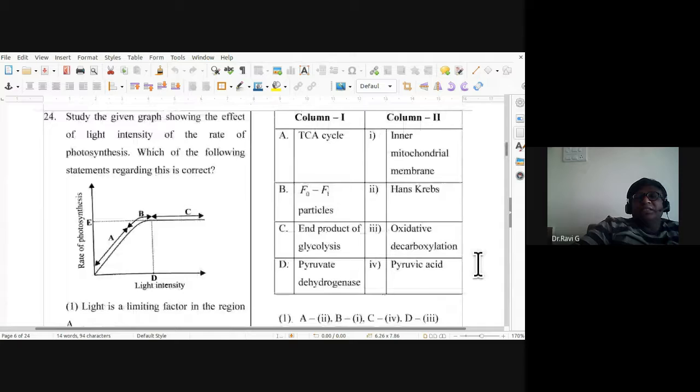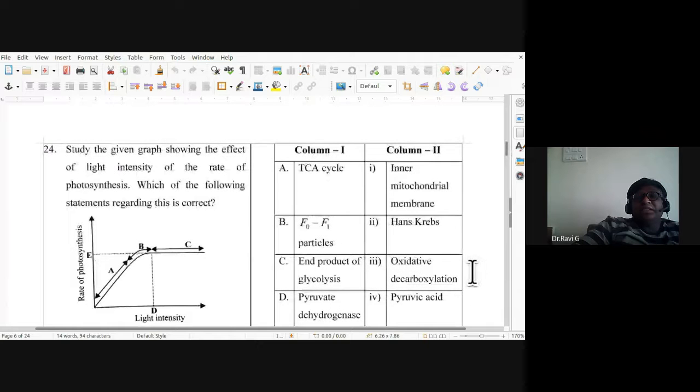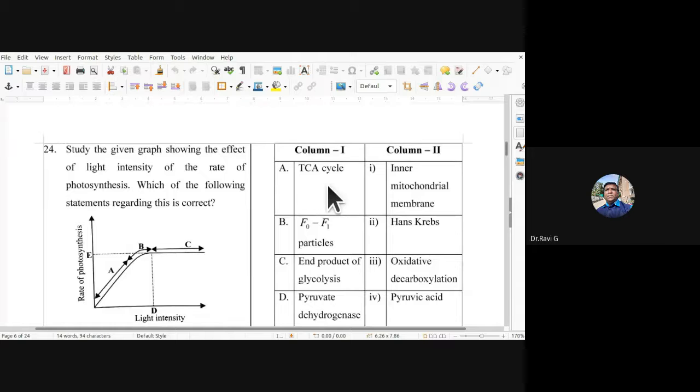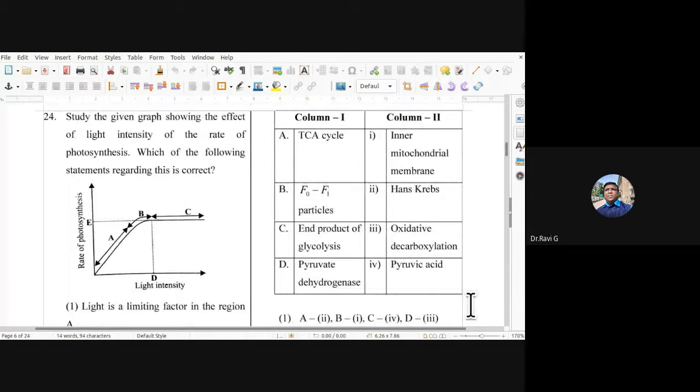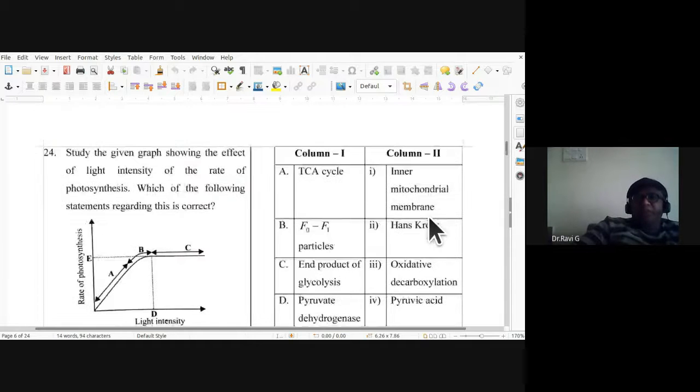26, it is again match the following. So TCA cycle, where does it take place? So the tricarboxylic acid cycle takes place in the mitochondrial matrix. It is also called as Krebs cycle. It was put forth by Hans Krebs. A is 2.